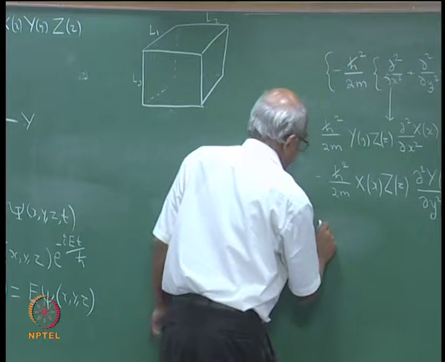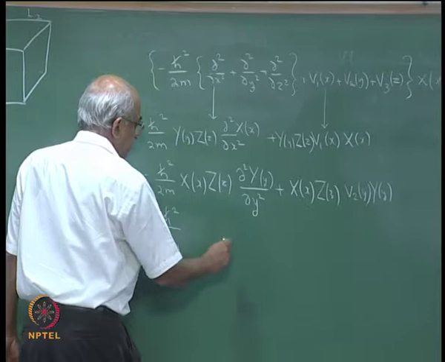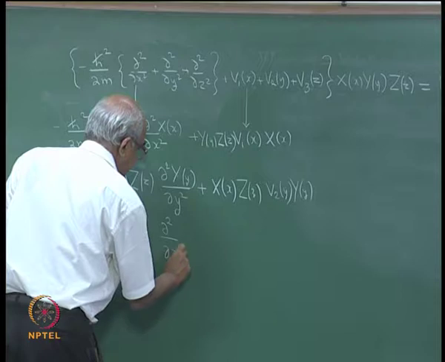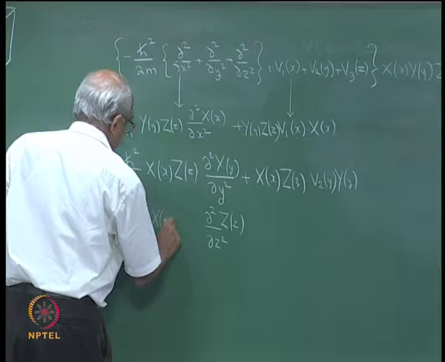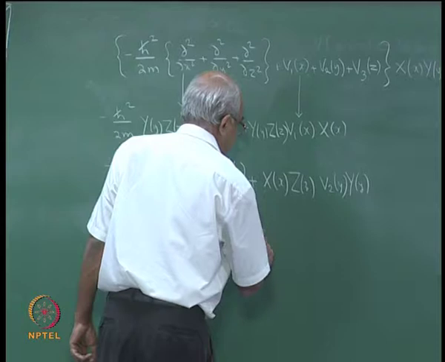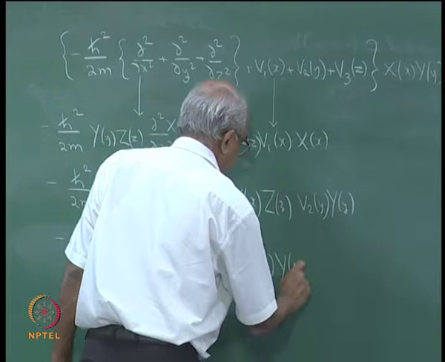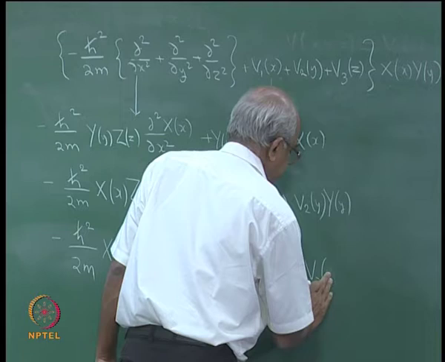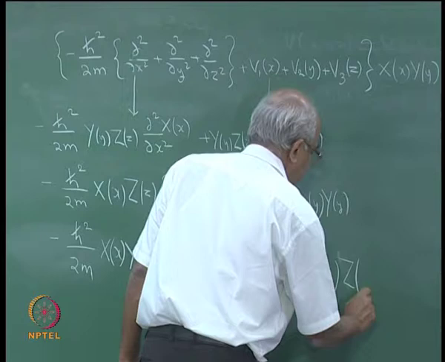And then the next term is going to be minus h cross square by 2m. You will have dou square upon dou z square operating upon capital Z of z, multiplied by capital X of x, capital Y of y, plus capital X of x, capital Y of y, V3 of z, capital Z of z.